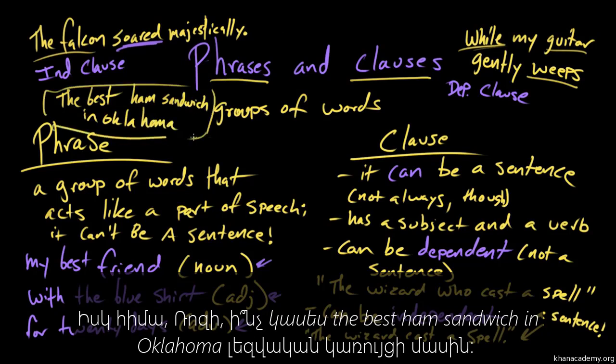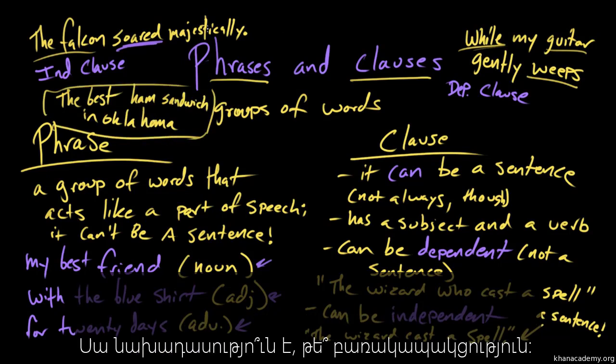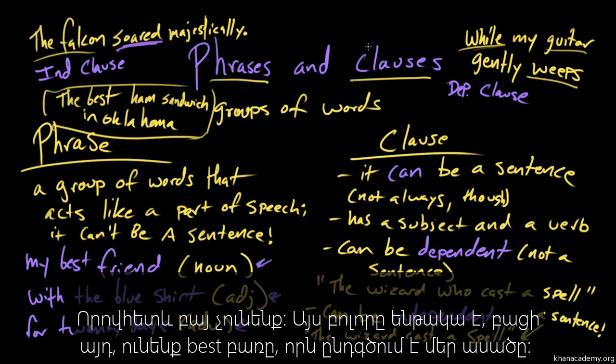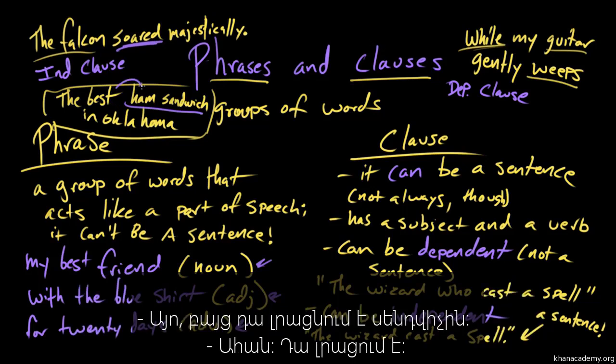Got one for you, Rosie. What about the best ham sandwich in Oklahoma? Is that a phrase or a clause? That is a phrase. Okay. Why is that? We don't have a verb. This is all a subject. Okay. And I mean, we've got the best, so we've kind of got this superlative thrown in there. But it's all modifying ham sandwich. Right. It's actually all modifying sandwich, because it's the best ham sandwich, and then we've got this other prepositional phrase that also modifies sandwich.